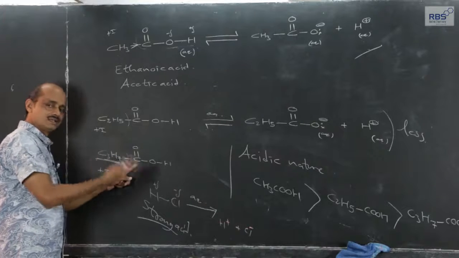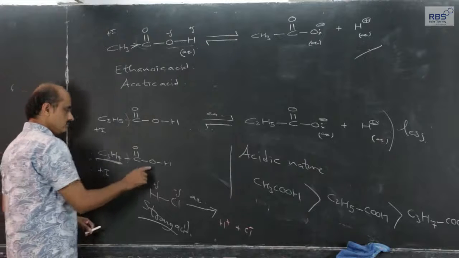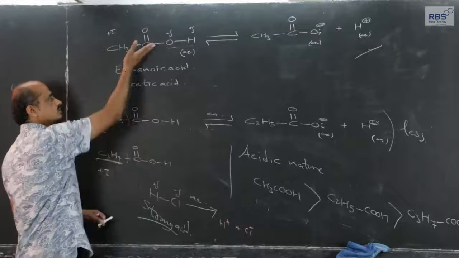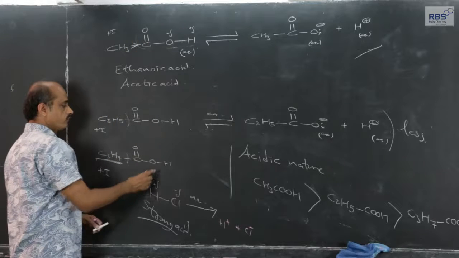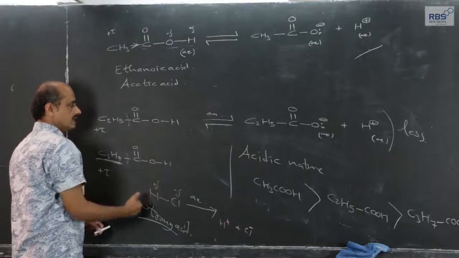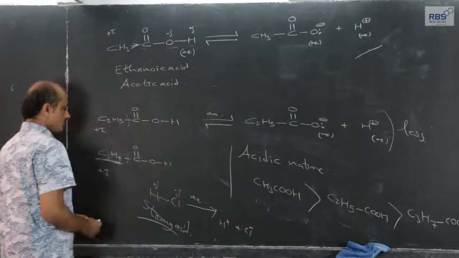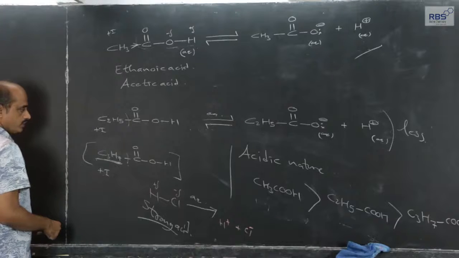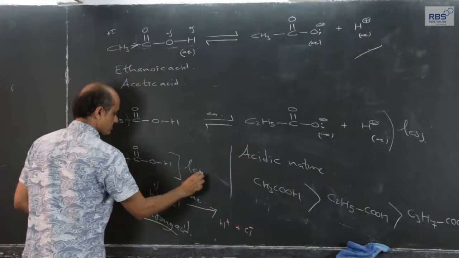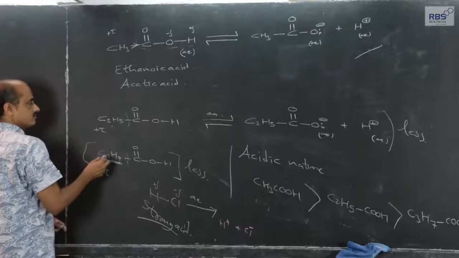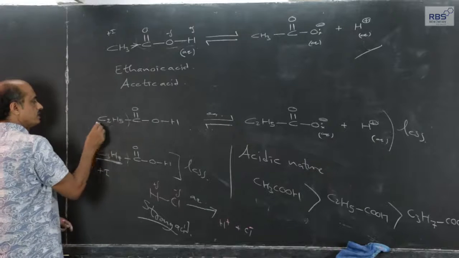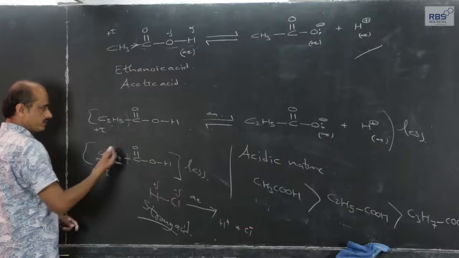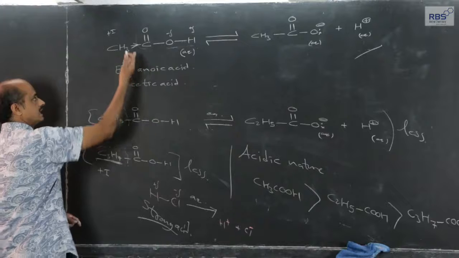This will result in decreasing the polarity of the OH bond as compared to the earlier two, and therefore hydrolysis giving rise to ions of butanoic acid will be less than this, and the acidic nature of propanoic acid, the acid of 3 carbon atoms, will be less than this.